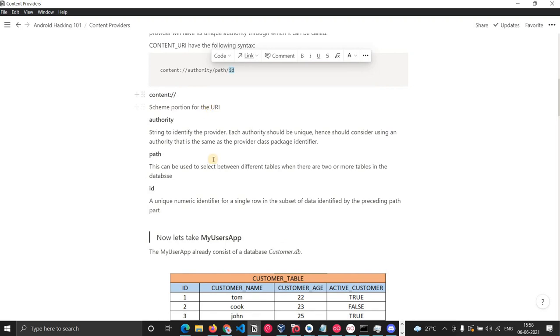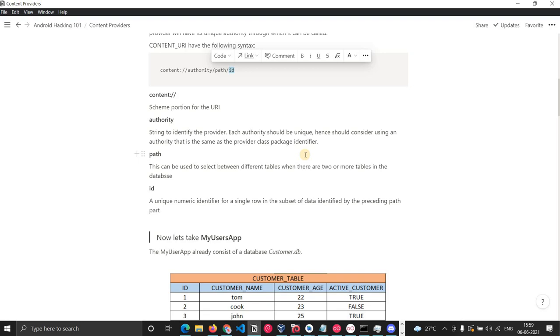As you can read, content is the scheme, and authority is a string to identify the provider. Each authority should be unique, hence you should consider using an authority that is the same as the provider class package identifier. What they are saying is you use a provider authority with a name same as the package name, because in the Android device there will be no different application having the same package name, right?